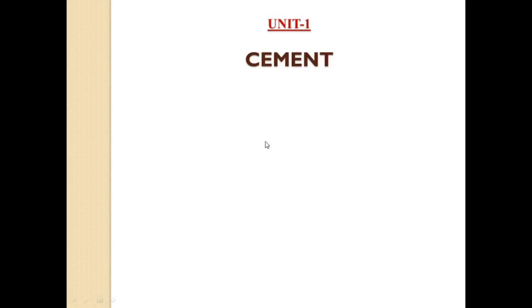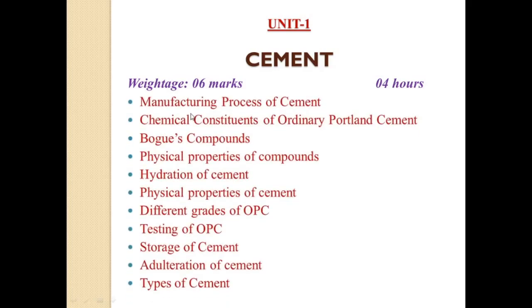Okay, so let us start with our first unit, cement. The weightage of the unit is 6 marks and we have to complete it in 4 hours. Let us see the points we are studying in this unit. First, the manufacturing process of cement. There are two methods of the manufacturing process, that is wet process and dry process.